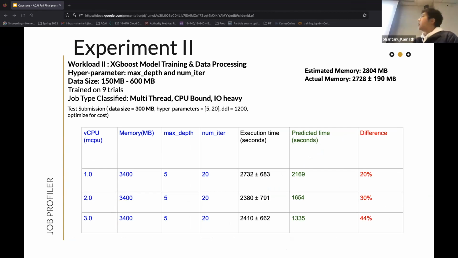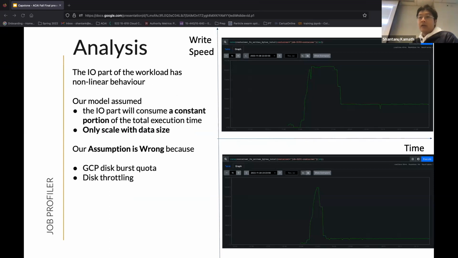We are greatly underestimating the execution time here. The reason for that is the nonlinear behavior of the IO part of the workload, basically because of GCP's bursting nature. In our model, we model that as a constant portion, but it essentially is a variable. So that's why our estimation is wrong here.